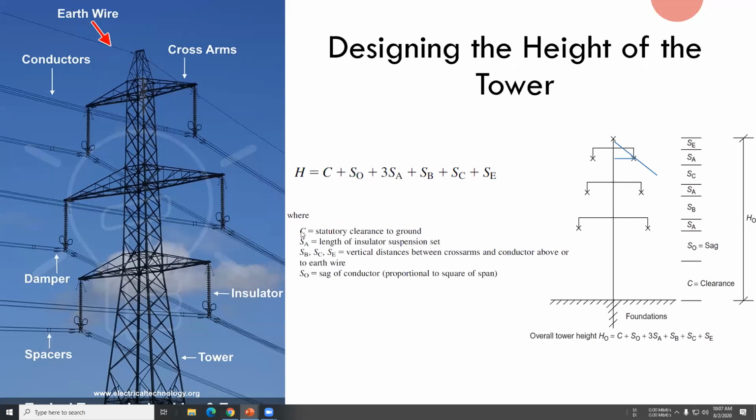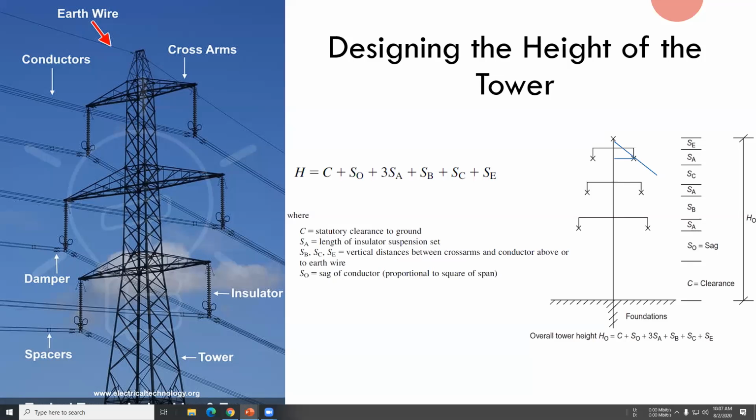First you need the clearance. This is given in the regulation or the design requirement given to you by the CEB. In Sri Lanka, CEB has the transmission monopoly, so they will specify the clearance that they need.